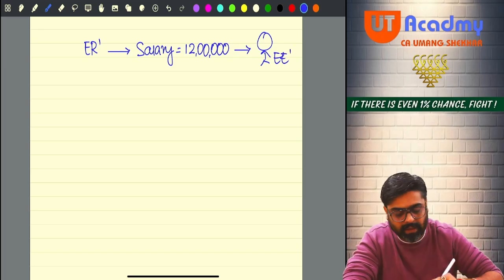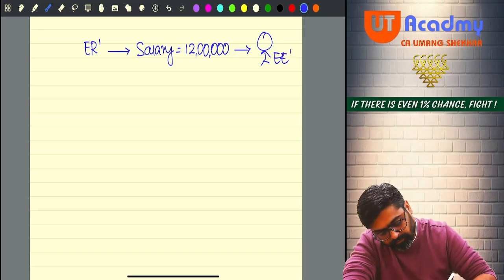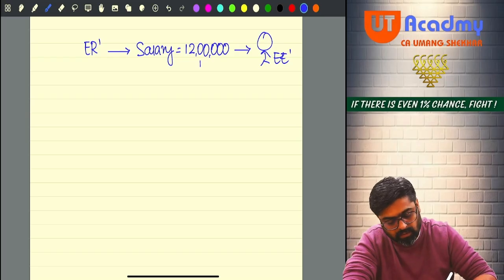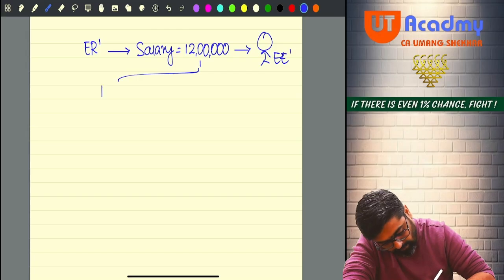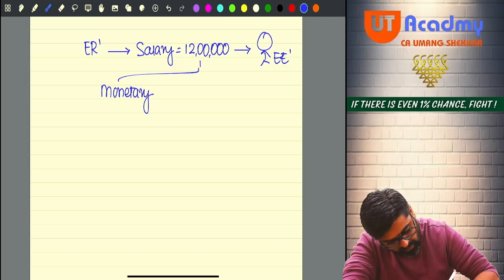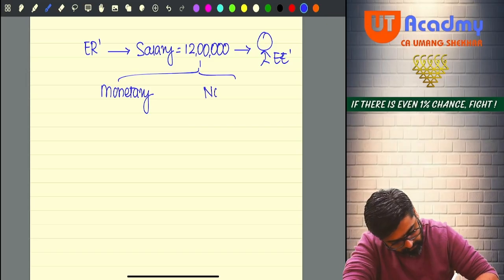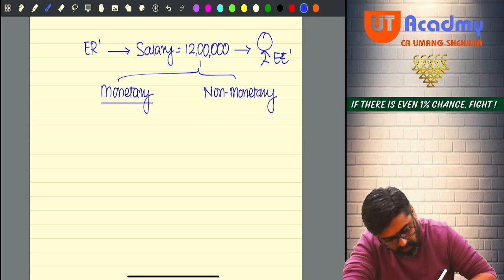Now, out of this 12 lakhs, there is some monetary salary also, and there is some non-monetary salary also. Okay? So, how much is the monetary salary and how much is the non-monetary?